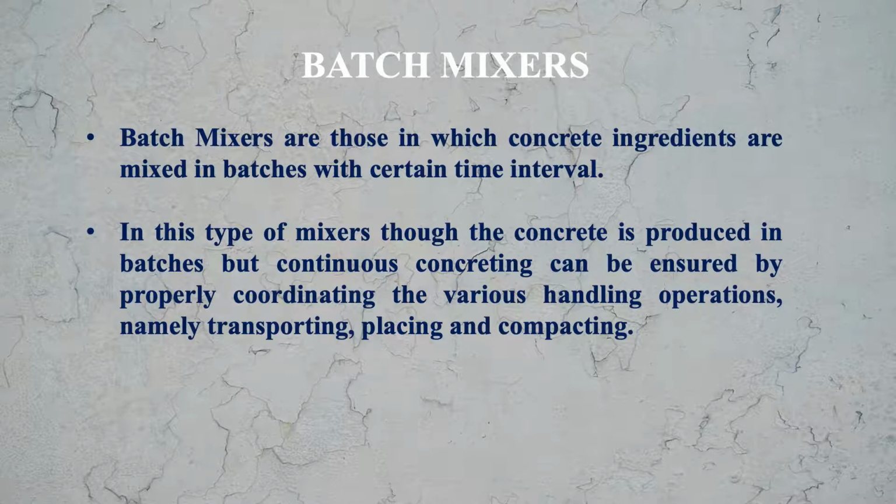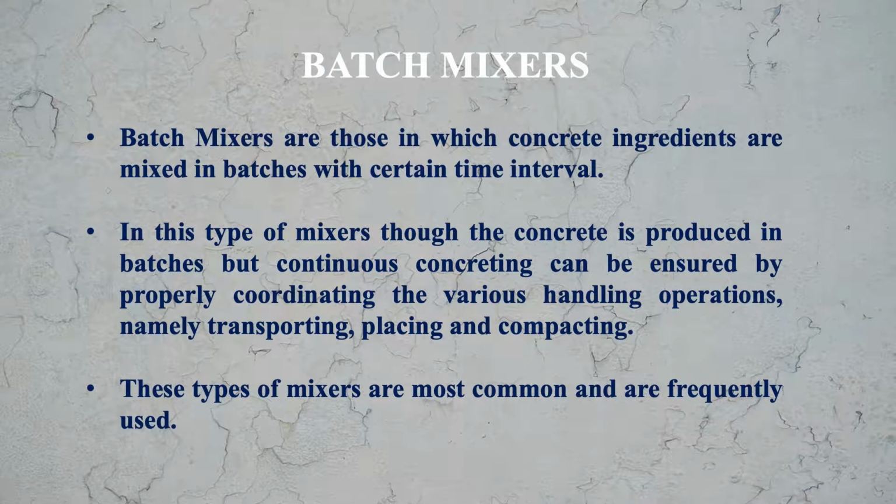In this type of mixer, though the concrete is produced in batches, continuous concreting can be ensured by properly coordinating the various handling operations, namely transporting, placing, compacting.